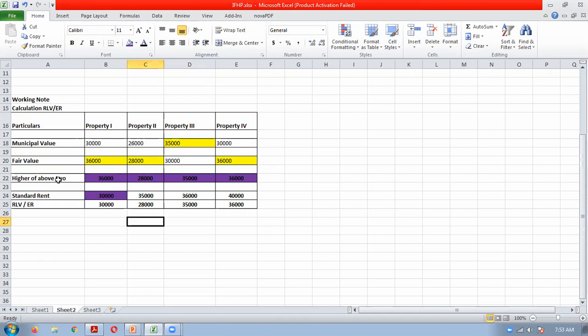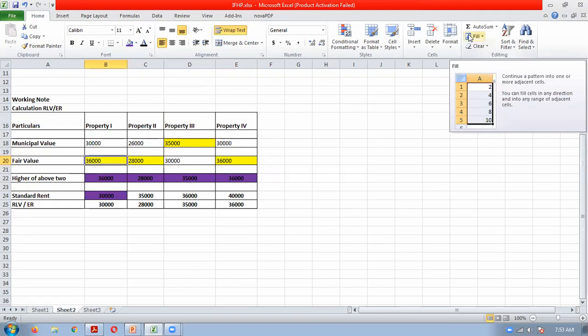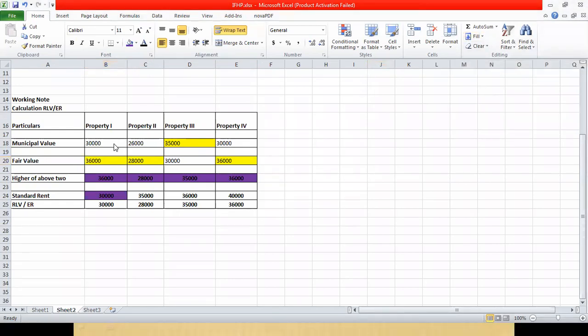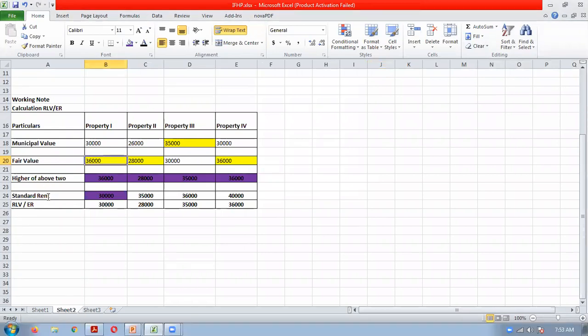Now, normally, if standard rent was not there, then this would have become our RLV, the higher of the municipal value and fair value. If standard rent was not given in the question, then this figure which we have noted would have become the RLV.